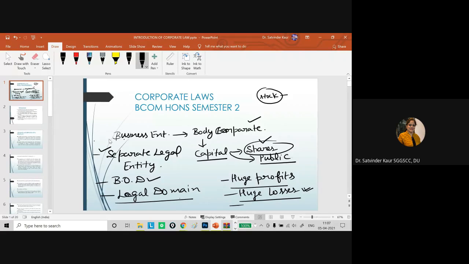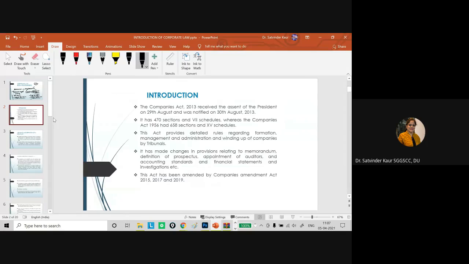So we have to understand the structure of the body corporate from the legal perspective as well. If we talk about the legal domain, earlier there used to be the Companies Act 1956. If we talk about the existence of the company, from the olden days, if we remember the East India Company, existence of a company under the Royal Charter was there.